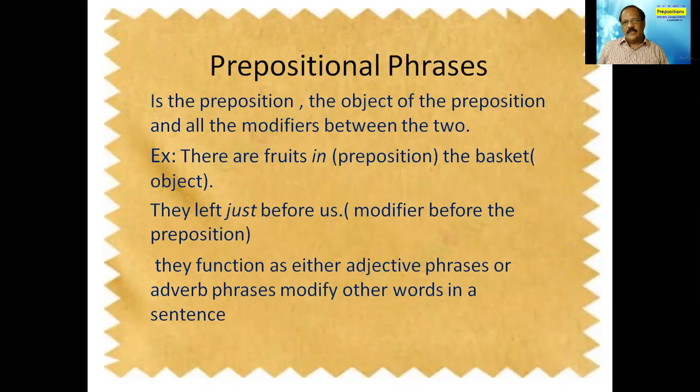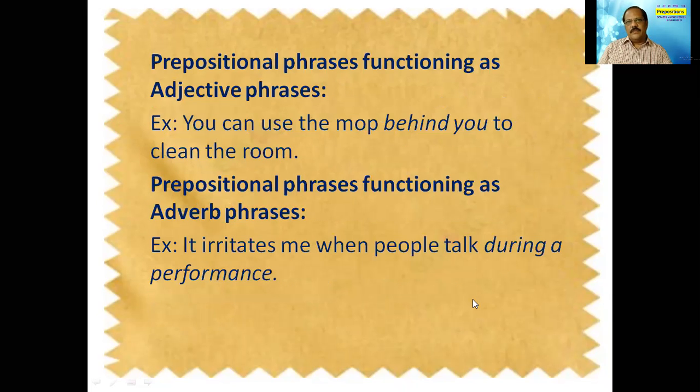Either they function as an adjective or an adverb. So that way, we have the phrasal prepositions. So let us go for some of the examples. Prepositional phrases functioning as adjective phrases. For example, you can use the mop behind you to clean the room. So here the behind you is used as an adjective phrase.